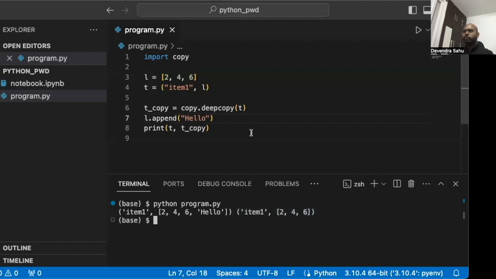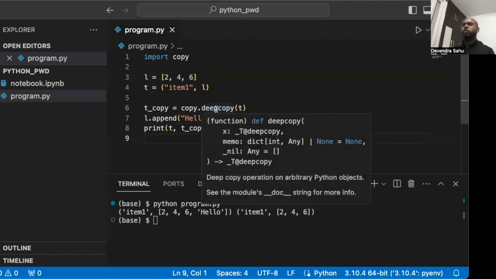So when we do a deep copy, all the nesting, everything has a new address, right? So this is something to be aware of, that when there are nested structure, nested list, anything which has non-trivial nesting, and when you want to make a copy, use this deep copy function.